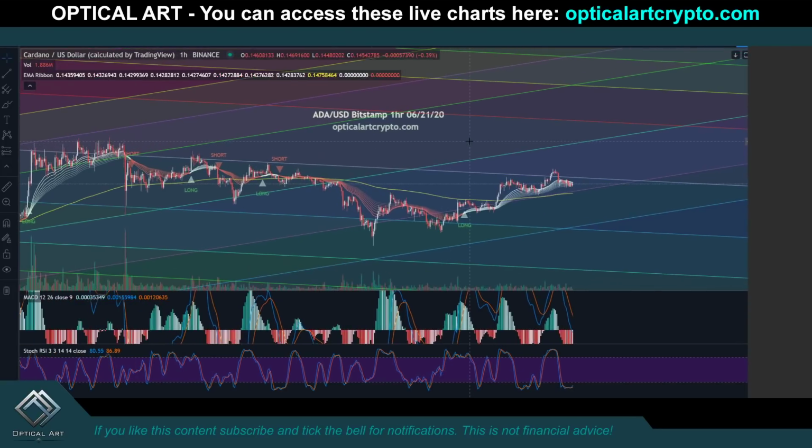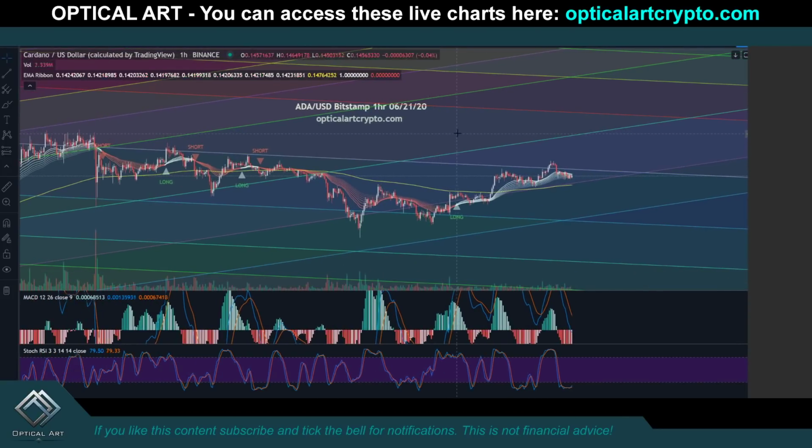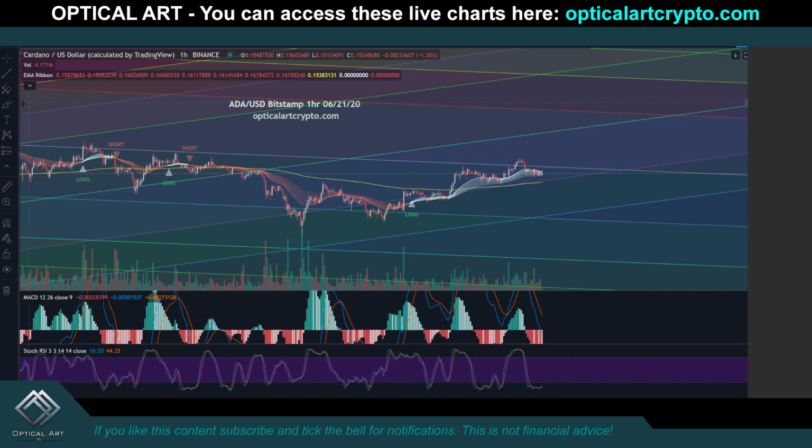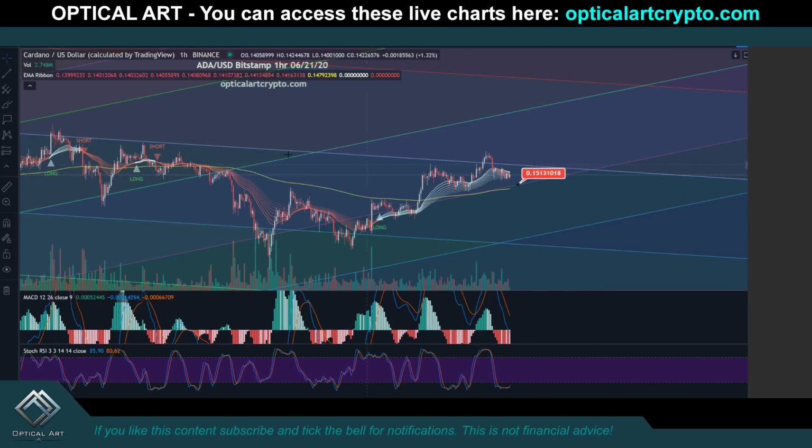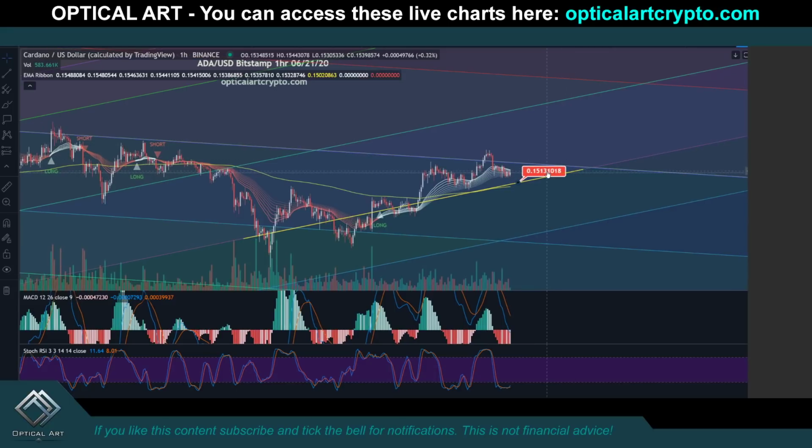This is the ADA chart. This is the Bitstamp 1 hour 6/21/20. Your current support is right here, you can see this fib channel line right here. So your support is at 0.1513.